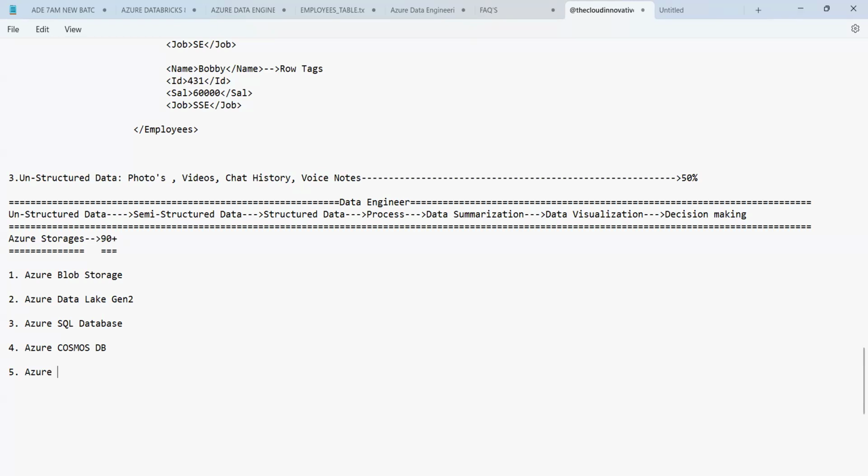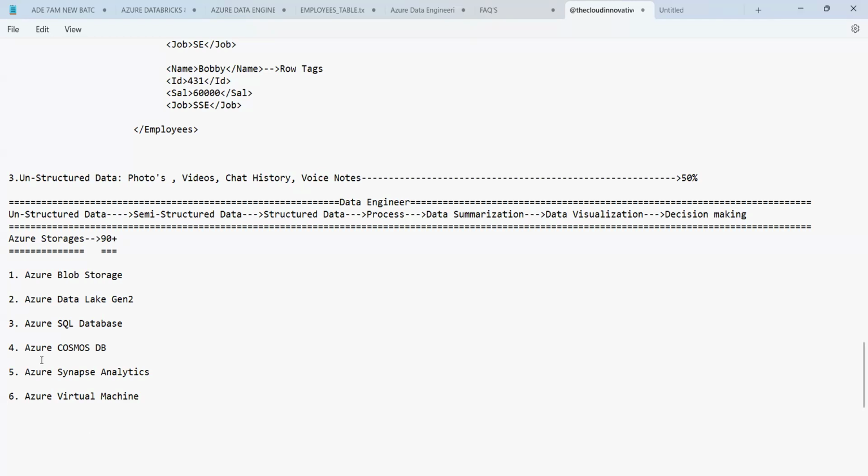Then you have Azure Synapse Analytics, and Azure Virtual Machine. Okay, guys, these are all the storages we have.